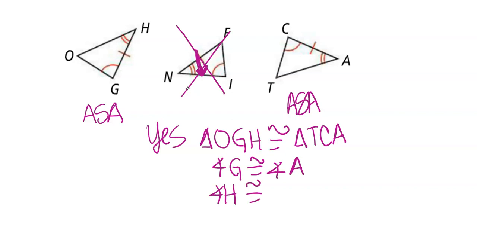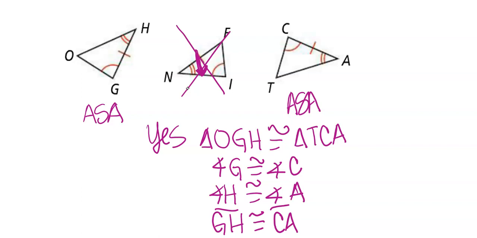Angle H congruent to angle A. Oops, I wrote the wrong one on this first one. This should be a C. And if I say GH, what letter order do I need on the right? CA is correct. So I went from single hash mark to double when I wrote those.